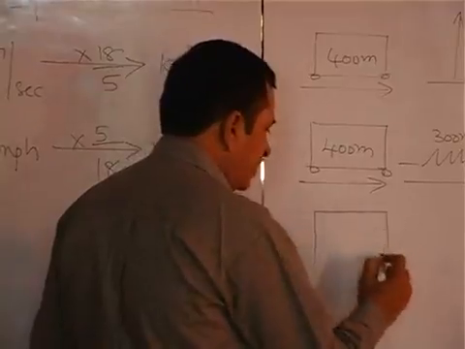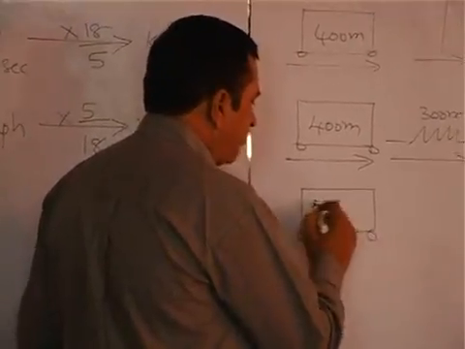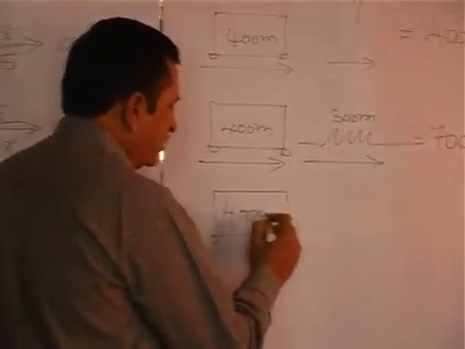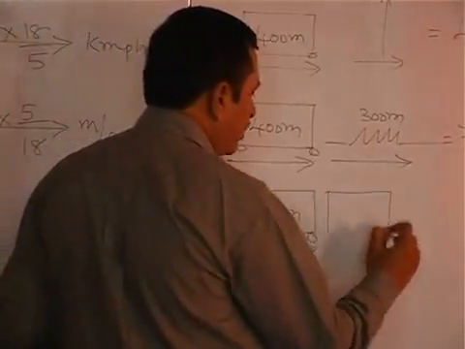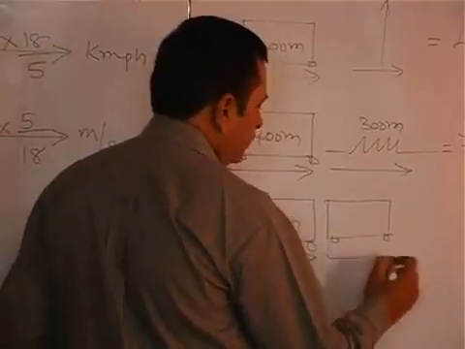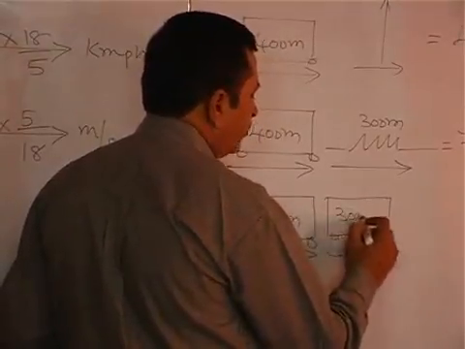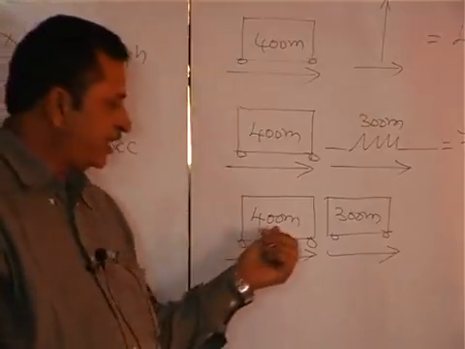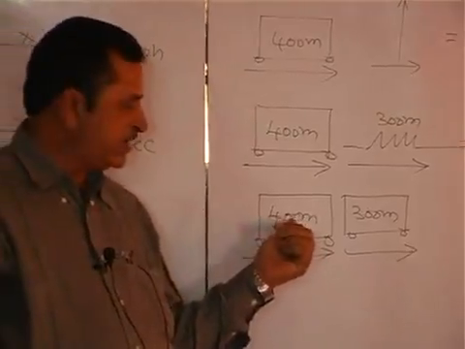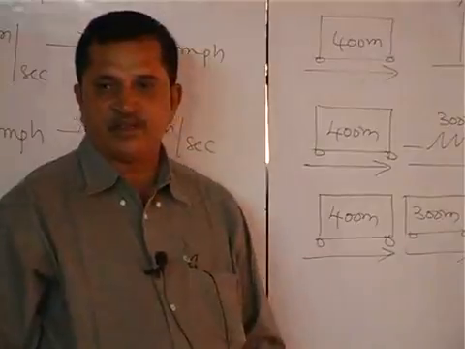Suppose a train is of length 400 meters and another train is going in the same direction with a length of 300 meters. If the speed of this train is more, this will definitely cross this.